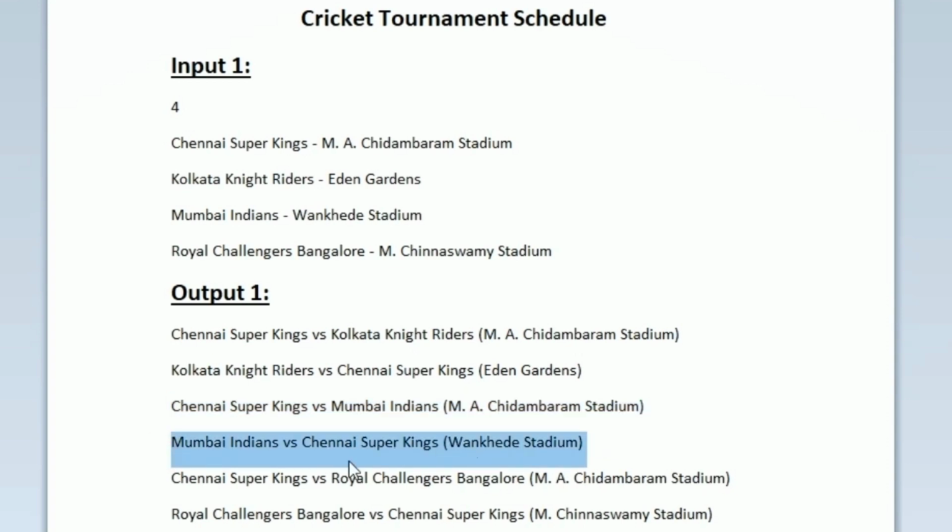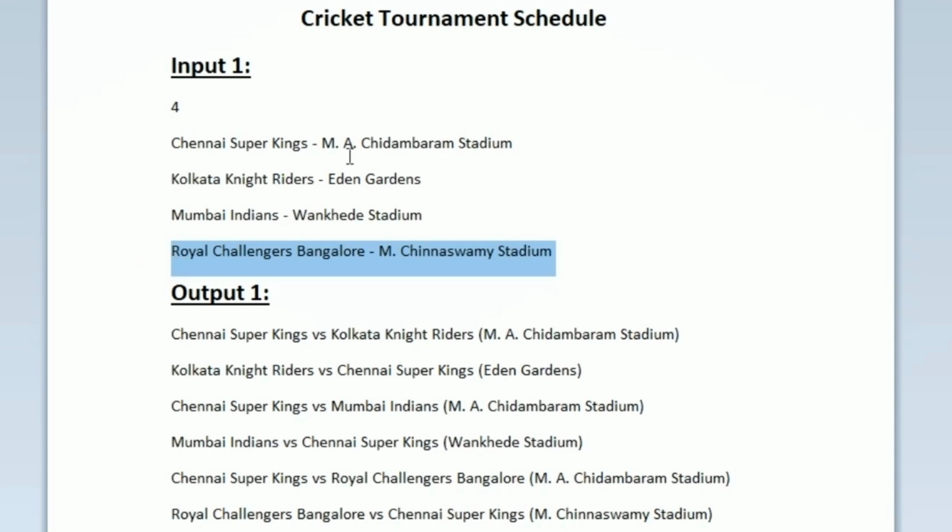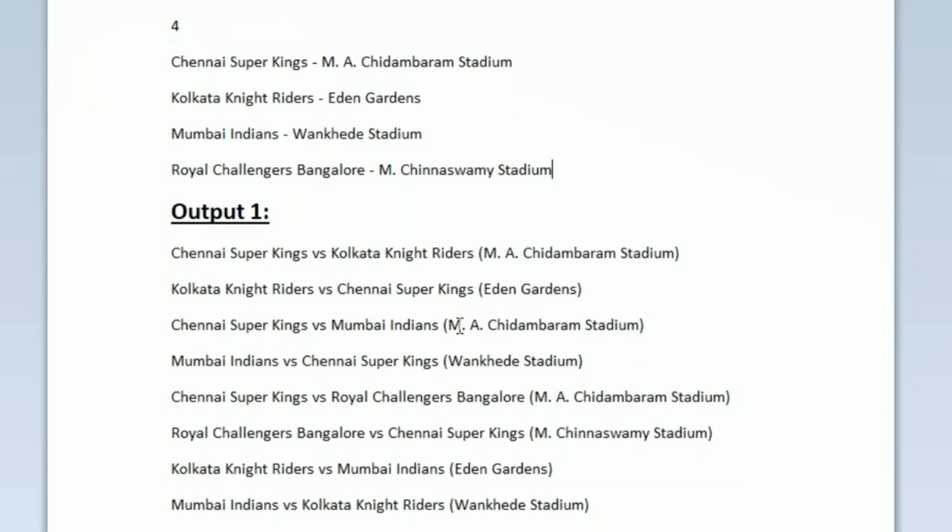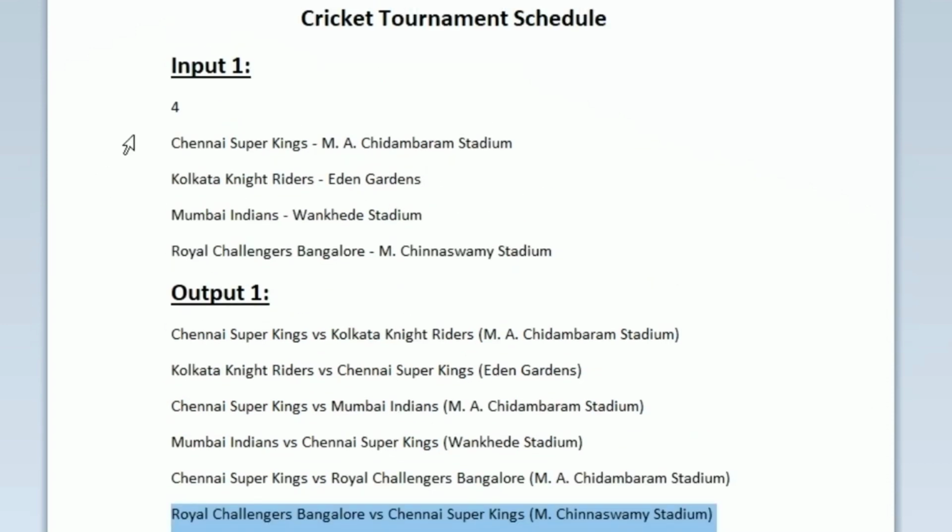In our output we can see that first we are printing Chennai Super Kings versus Mumbai in Chidambaram Stadium, and then Mumbai Indians versus Chennai Super Kings at the Mumbai Indians stadium. Now Chennai Super Kings must play with Royal Challengers. Similarly, the first match should be in Chidambaram Stadium and the second match will be in Chinnaswamy Stadium. In our output also we can see first CSK versus RCB at Chidambaram Stadium, and then RCB versus CSK at Chinnaswamy Stadium. Now the team Chennai Super Kings has played with all the teams.